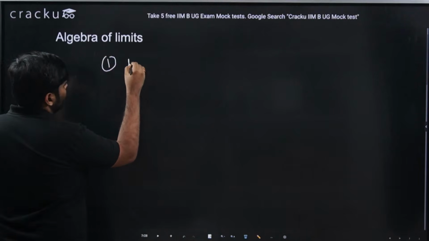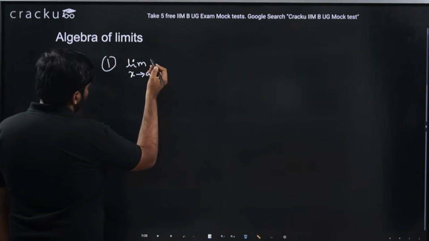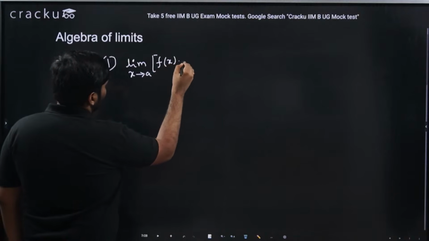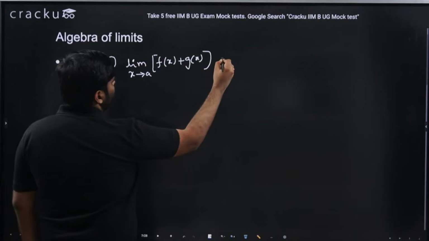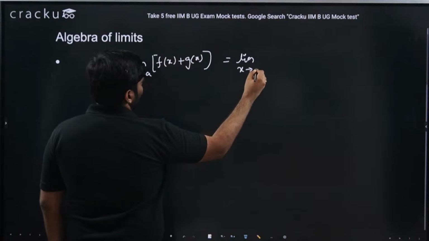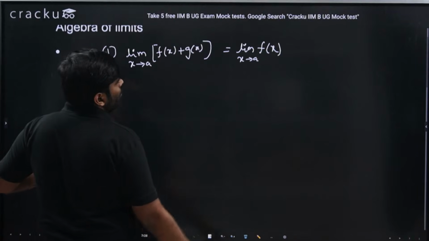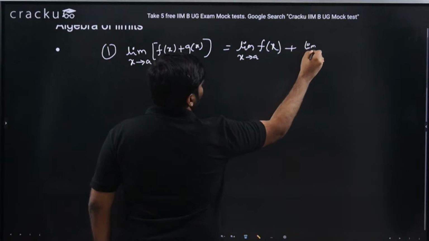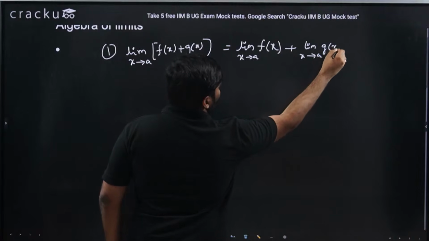The property says that limit x tends to a, let's say f of x plus g of x. If this is the thing, this should be equal to the individual sum of limits. That is limit x tends to a f of x plus limit x tends to a g of x.